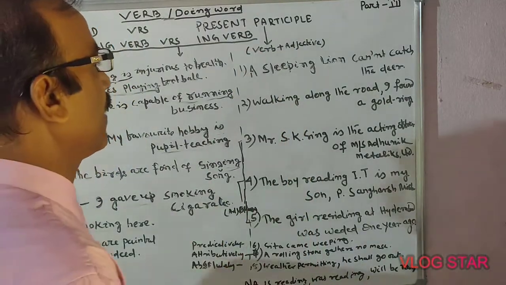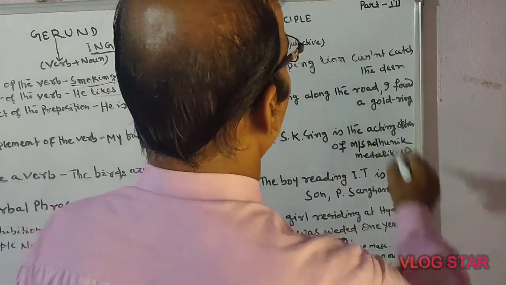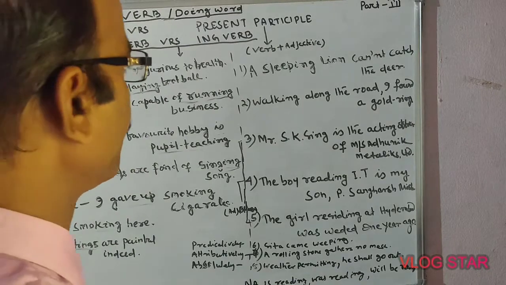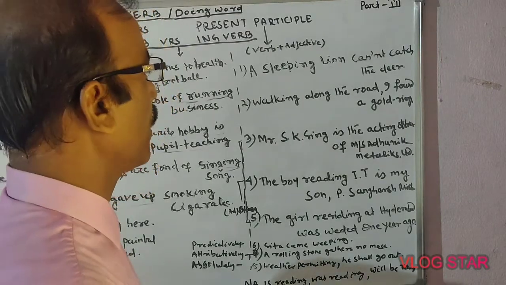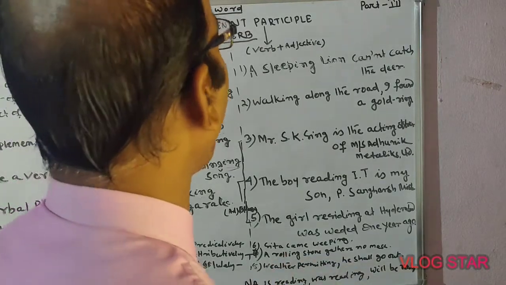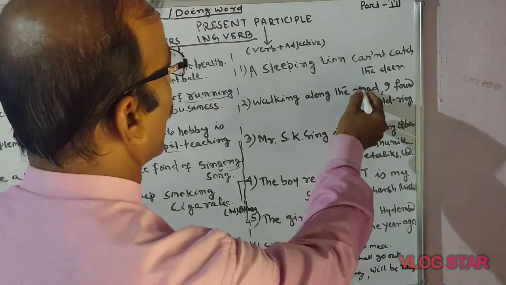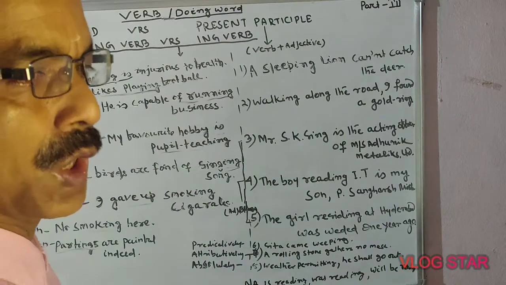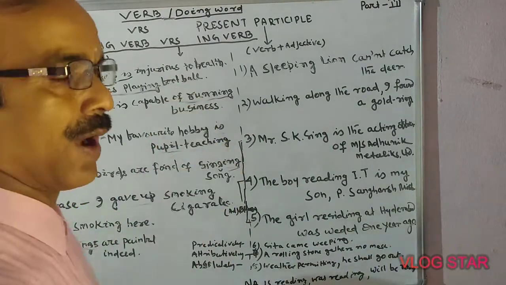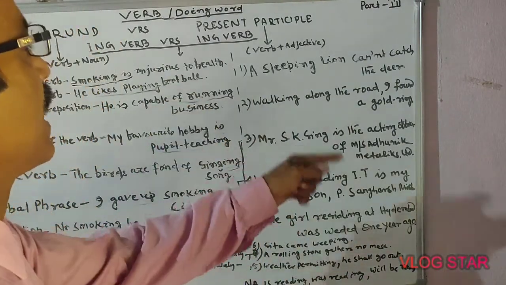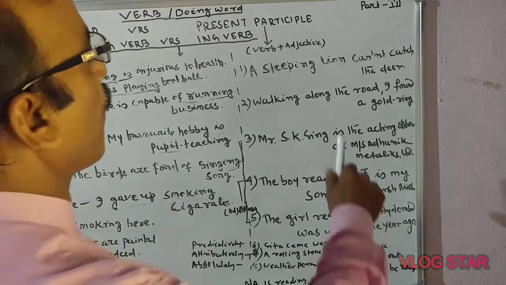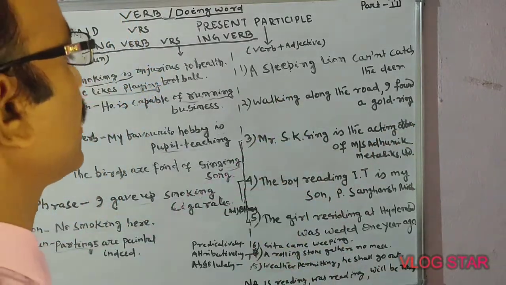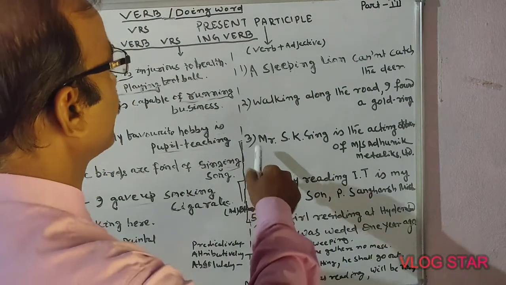Next one is: they are walking along the road. I found a gold ring. Walking along the road, I found a gold ring. Road is here and walking is here. It modifies the road. The verb modifying road, that is walking along the road. I found a gold ring. It is a verbal adjective.